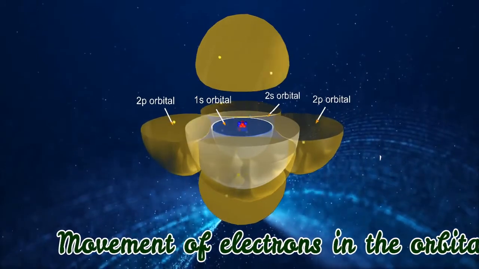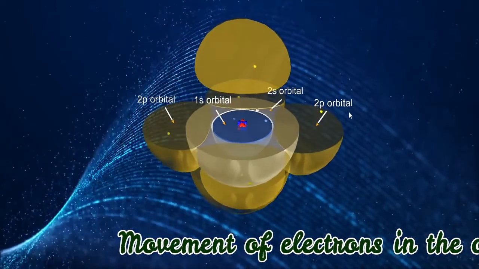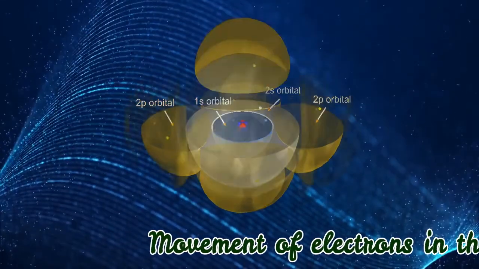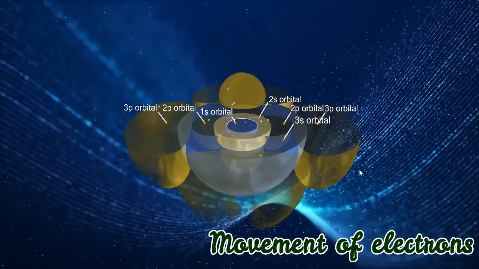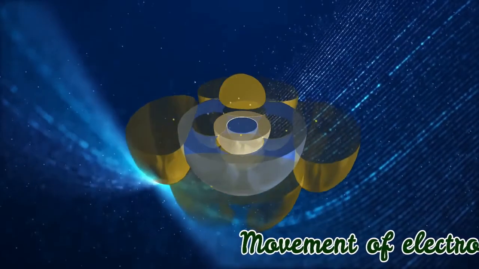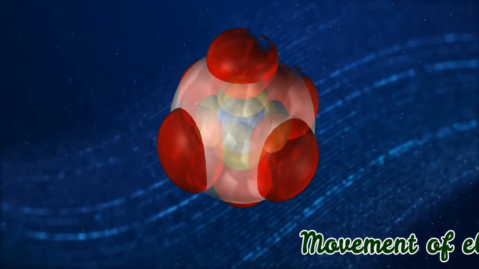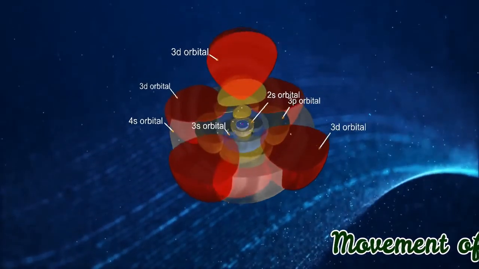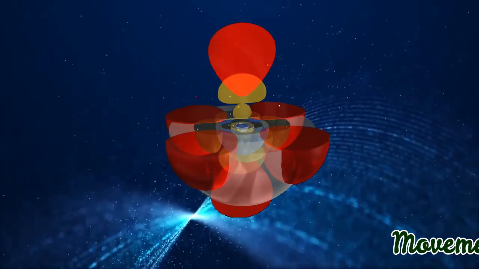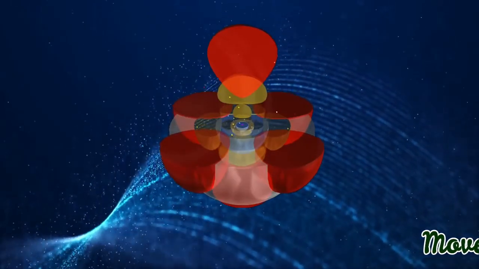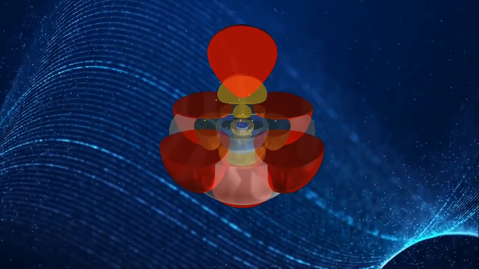The electrons are moving there. All are having cross-sectional area being shown here, right? Here comes the 3s and 3p orbitals, right? So 1s, 2s, 2p, 3s and 3p. All the orbitals are shown here at a glance. Okay, and the movement of electrons can also be seen. Now comes the red colored 3d orbitals. This thing is becoming complicated. See, we can explain it very easily, but the things are actually not that easy. They are much more complicated if we go for real life viewing, which is not actually possible, right?